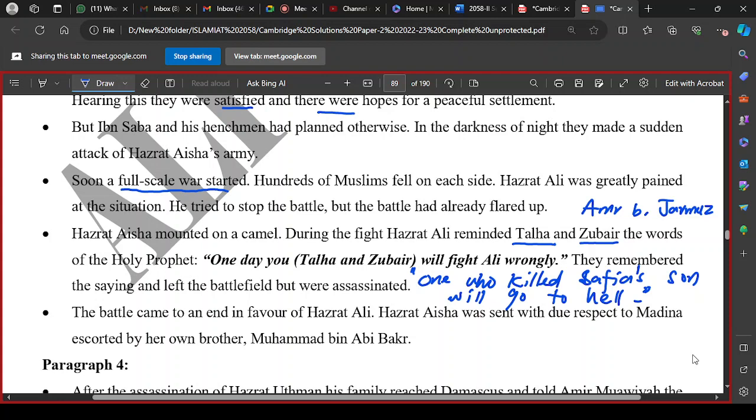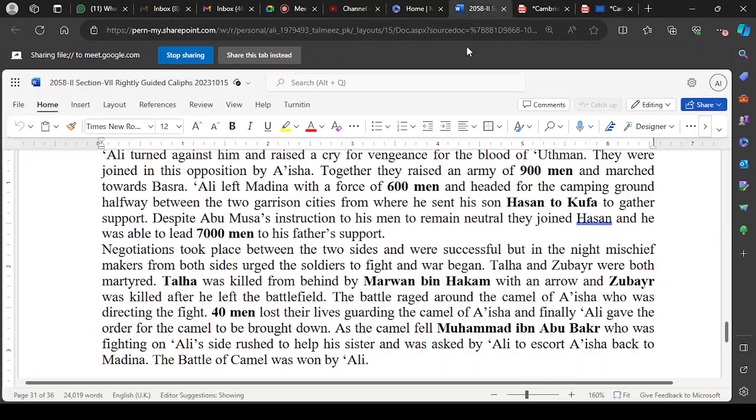And when the battle started, they were aware of the peace treaty because they were the key persons in the peace settlement between Hazrat Aisha and Hazrat Ali. They left the battlefield because they realized that the battle was going in a wrong direction, and while leaving, they were killed. Several thousand lives were lost in this battle, which resulted in heavy losses.